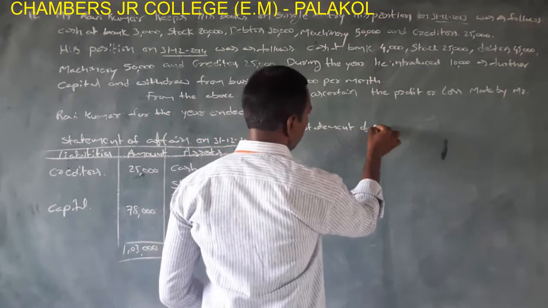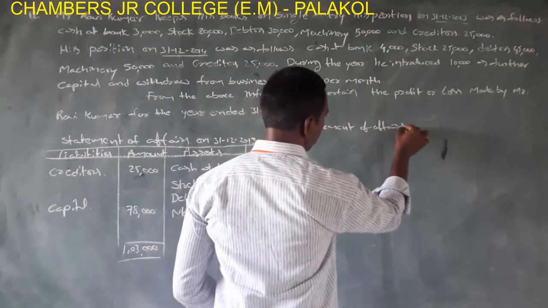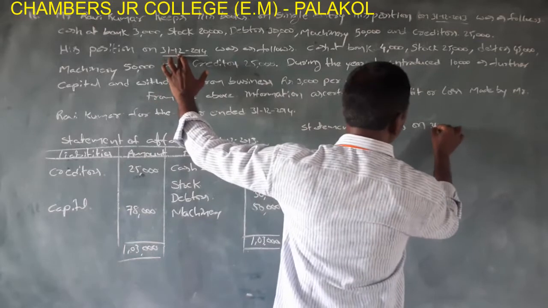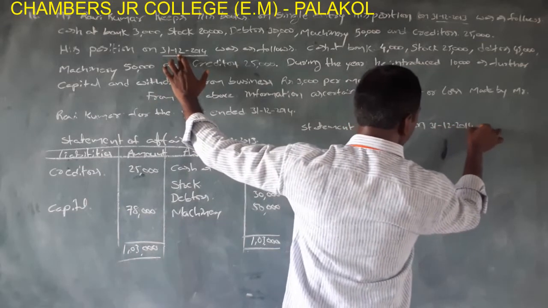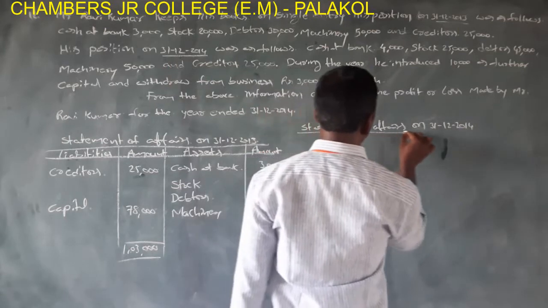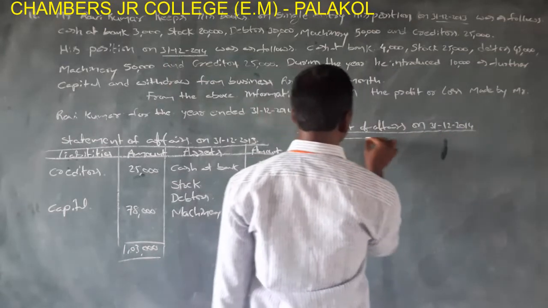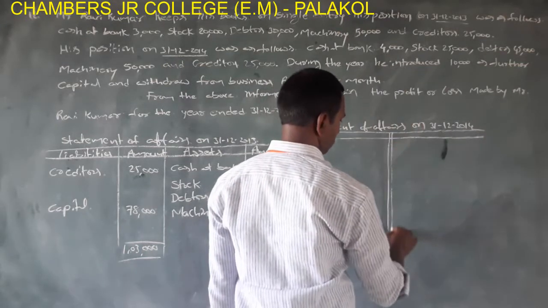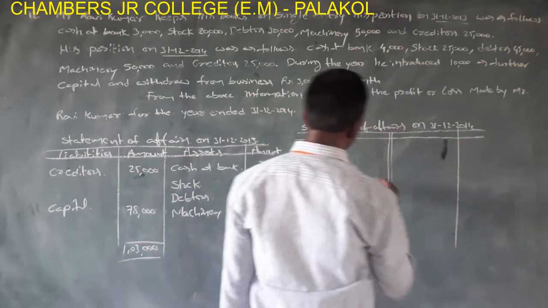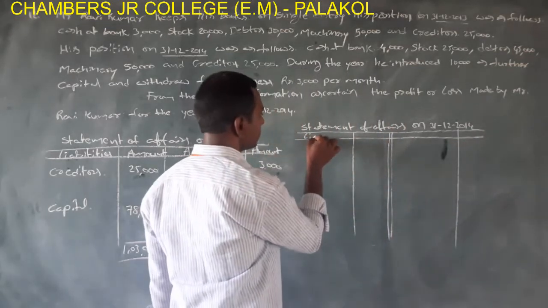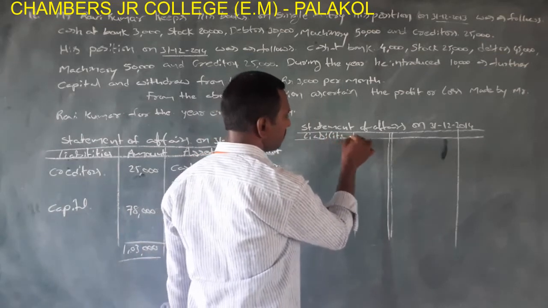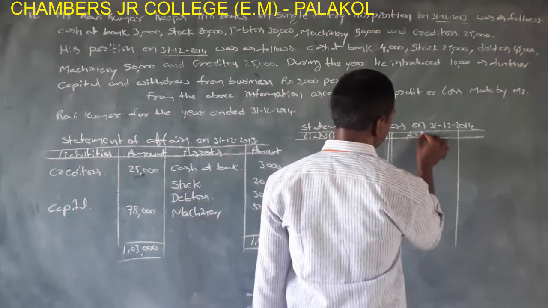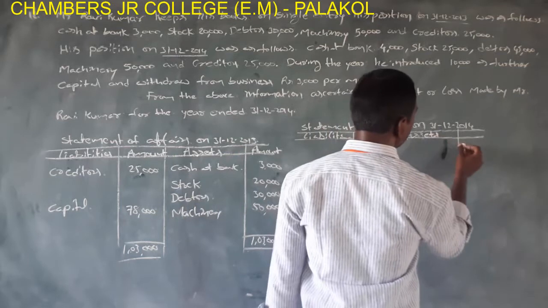Statement of affairs on 31st/12/2014. Here we take liabilities, amount, assets, amount.